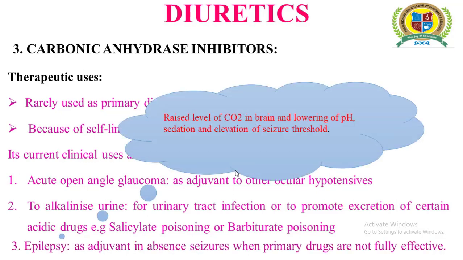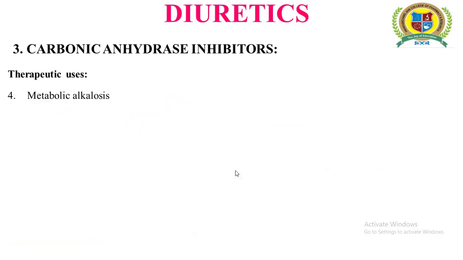The next one, it is used in the treatment of epilepsy, and this is because of the raised level of CO2 in the brain and the pH lowering effect of carbonic anhydrase inhibitors, as they produce metabolic acidosis. It results in elevation of the seizure threshold, and that is the reason why it is used in the treatment of epilepsy. As we discussed earlier, one of the side effects of carbonic anhydrase inhibitors is that they produce metabolic acidosis, so they can be a useful drug for the treatment of metabolic alkalosis.